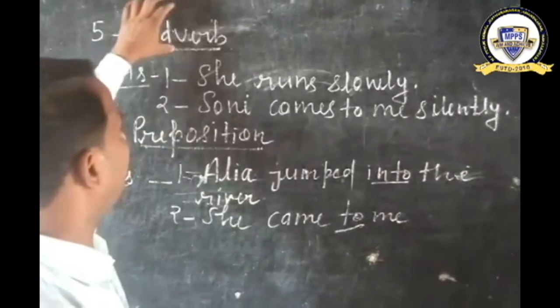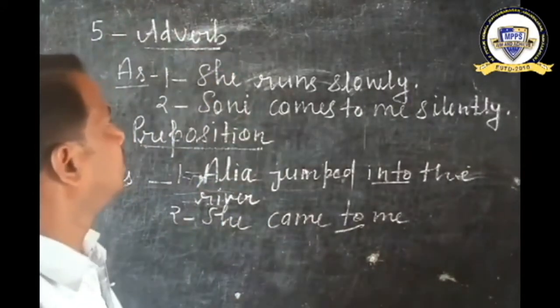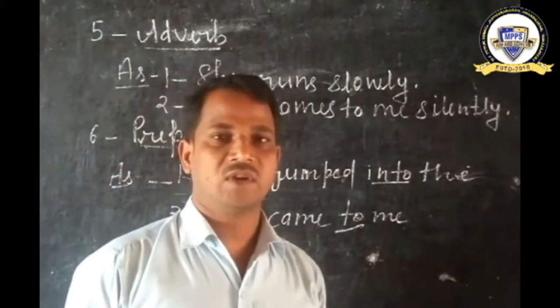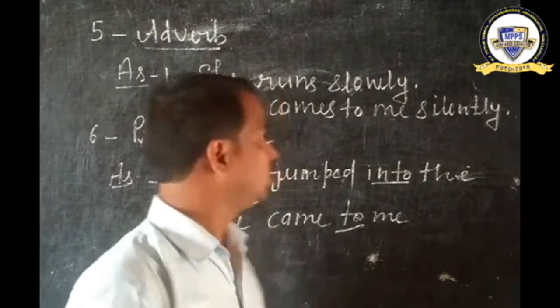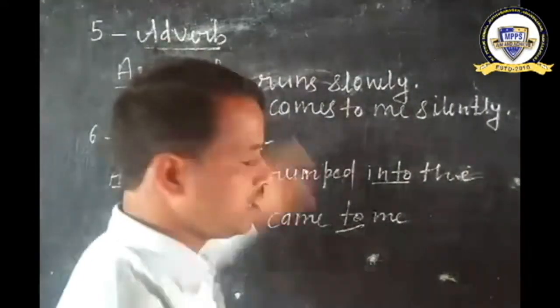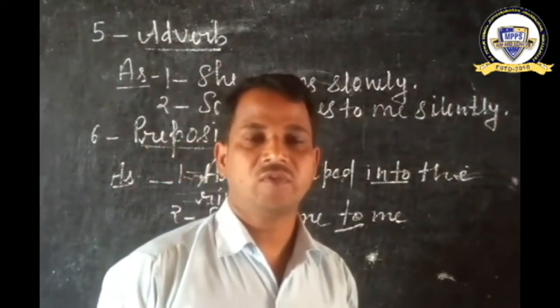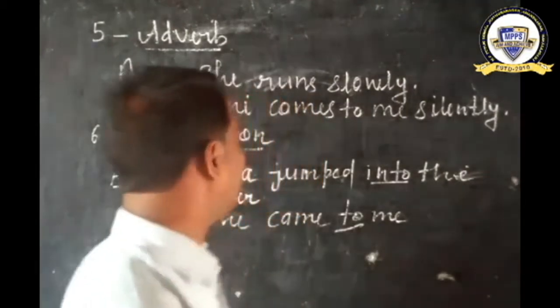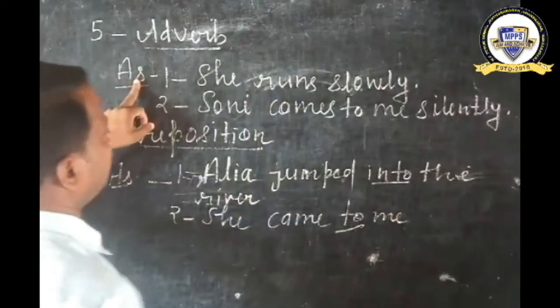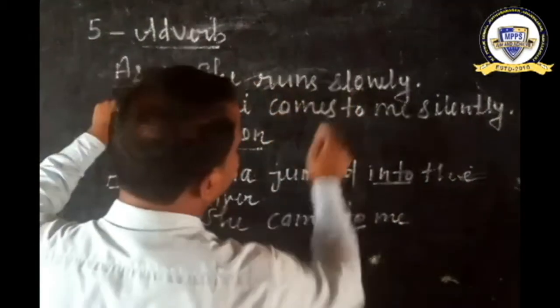Number 5, adverb. An adverb is a word which modifies a verb or another adverb. For example, she runs slowly.